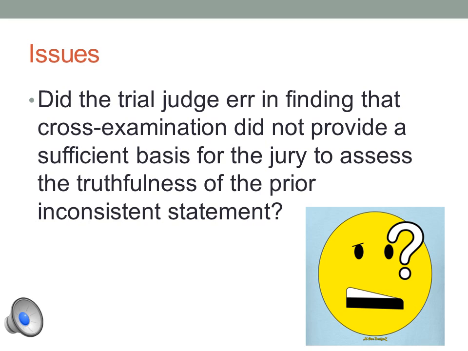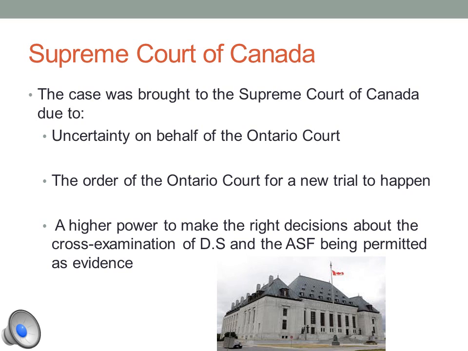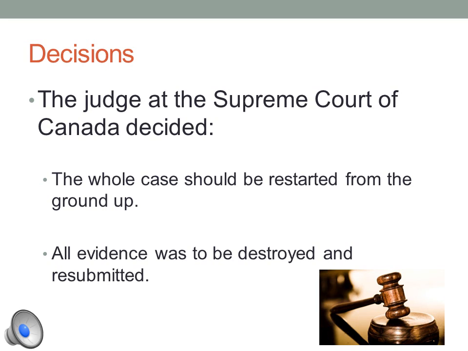The issue for this section of the case was: did the trial judge err in finding that the cross-examination did not provide a sufficient basis for the jury to assess the truthfulness of the prior inconsistent statement? After both these rulings, these issues were brought to the Supreme Court of Canada. The Supreme Court of Canada ruled that the whole case should be restarted from the ground up and that all evidence, including the ASF, would have to be resubmitted.